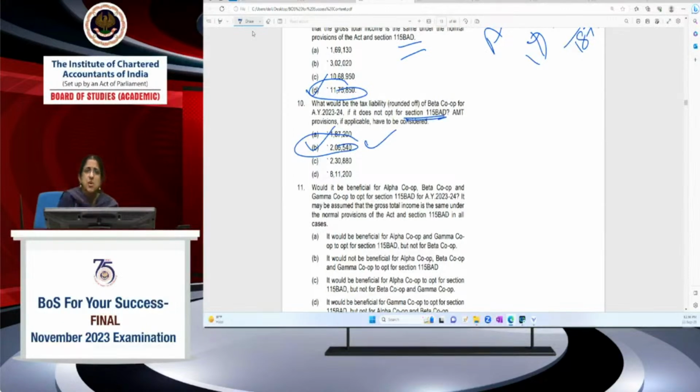Why is it so? Because the ATP deduction is not available when you compute under 115BAD. That is why the normal provisions of the Act will be more beneficial for it as compared to 115BAD. Under 115BAD, it is eligible only for ATJJA, whereas in the normal provisions of the Act, it's eligible for the ATP deduction. So that's why this is more beneficial. So for beta we already have the answer. Would it be beneficial for it to opt for 115BAD? It's no. Let's see for alpha.